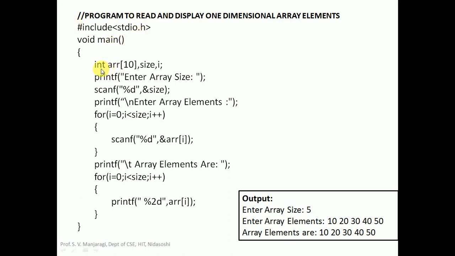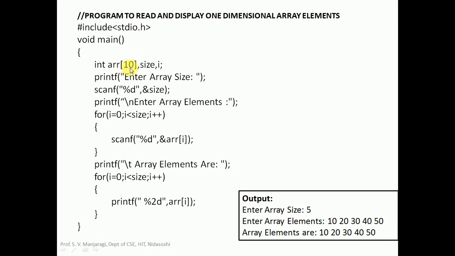In this particular program, we have taken the data type as int here, because in this array we want to store integer type elements. The array name can be any valid identifier. The array name we have taken here is ARR. We can take any name here, it's not necessarily this one. And after that we have to mention the size. The array size here is 10, so that is taken in the square brackets.